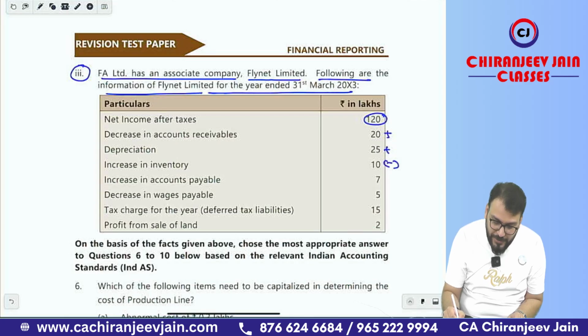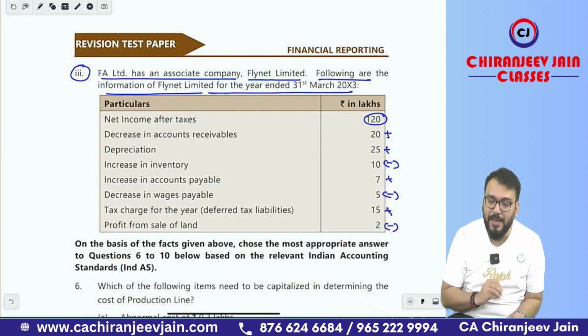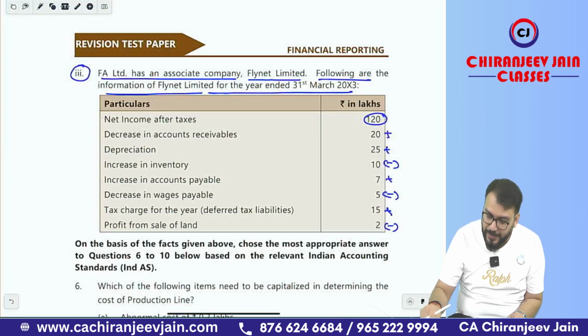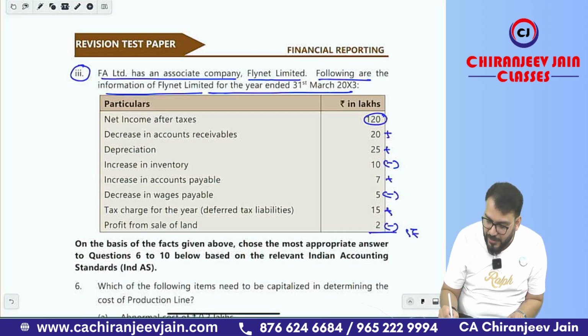Increase in inventory will be minus, increase in accounts payable will be plus, decrease in wages payable will be minus. Tax charge for the year, deferred tax liability, because it is net income after tax, so we'll add back, meaning 15 will be added back. Profit from sale of land will be deducted. So what is the answer? 120 plus 20 plus 25 minus 10 plus 7 minus 5 plus 15 minus 2. The answer is 170.